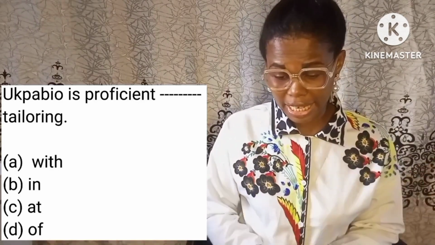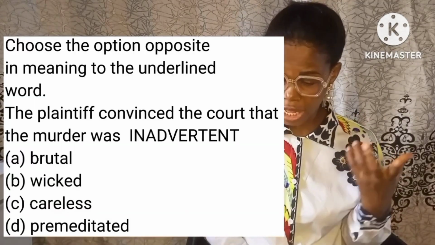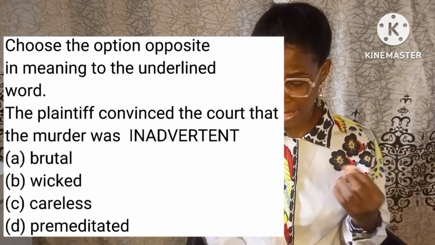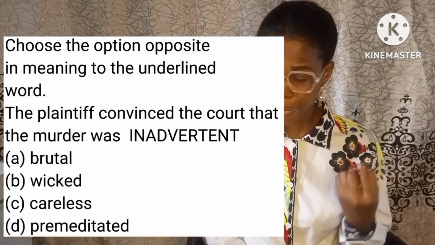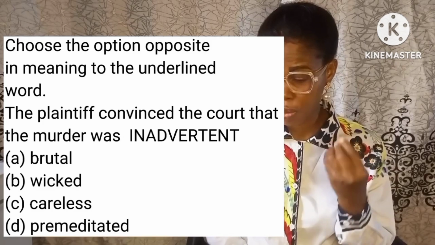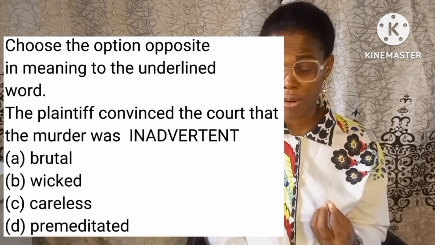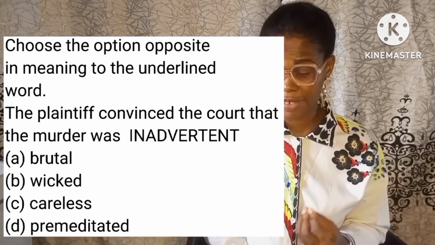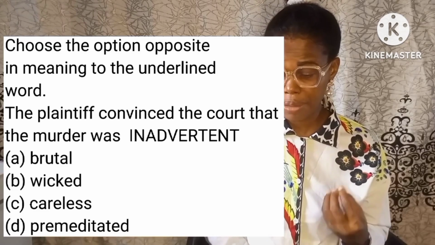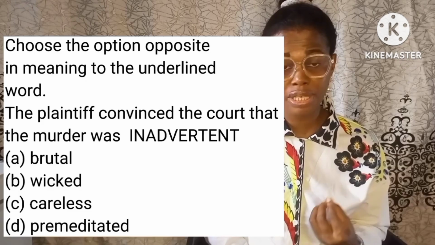Now the next question. Choose the word that is opposite in meaning to the word underlined, in this case capitalized. The plaintiff convinced the court that the murder was inadvertent. We have option A, brutal; B, wicked; C, careless; and D, premeditated.